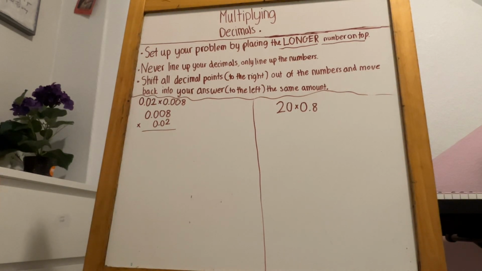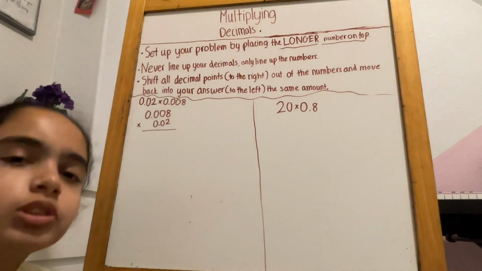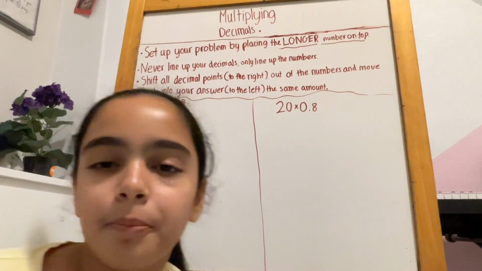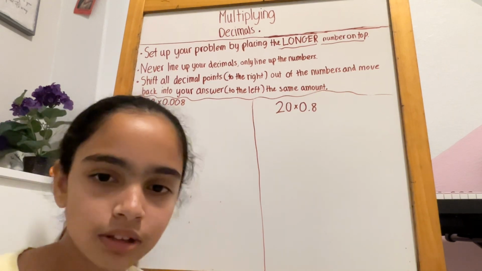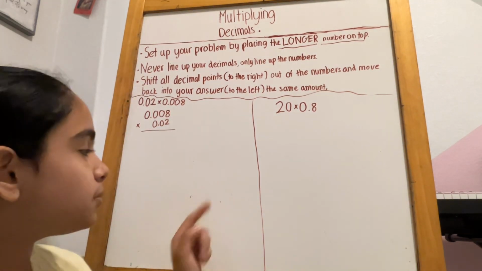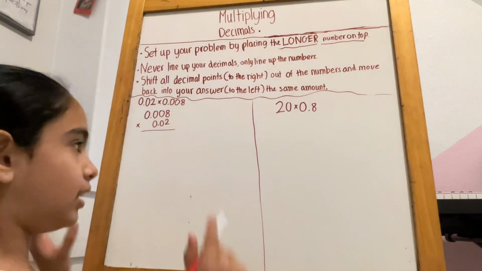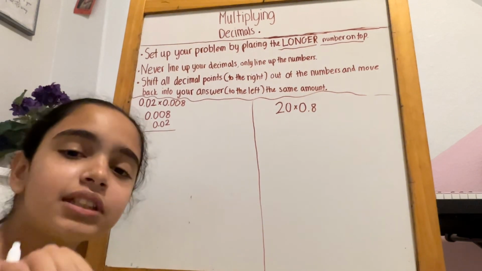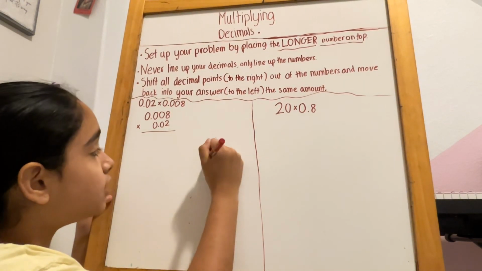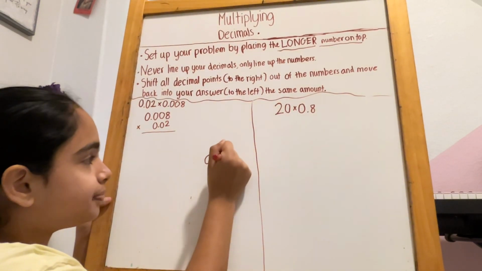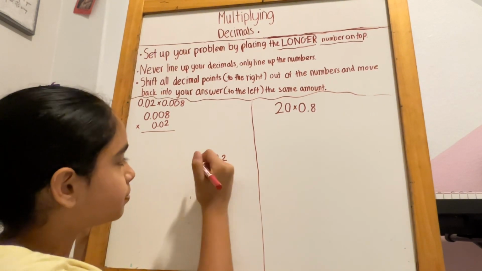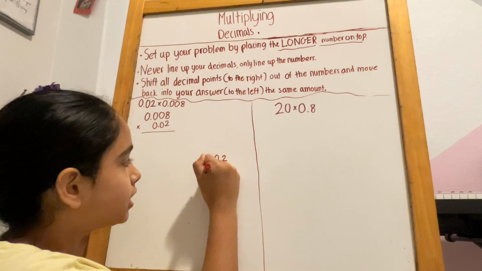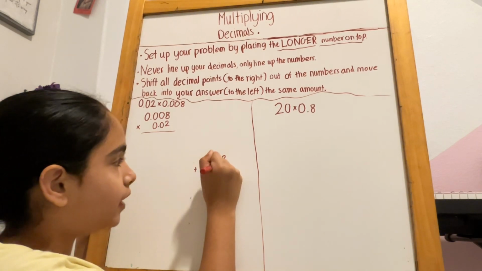Next, never line up your decimals. Only line up the numbers. So what does that mean? Well, I'm pretty sure you guys know how to add and subtract decimals. I'm going to use a simple example for this one too. 0.02, our old example, plus 0.1.